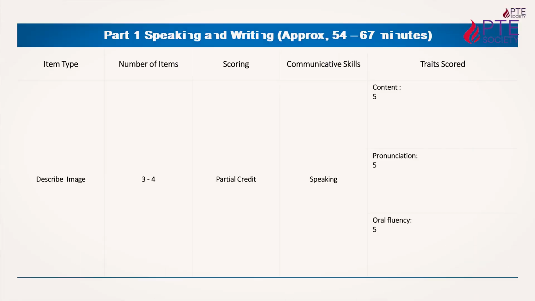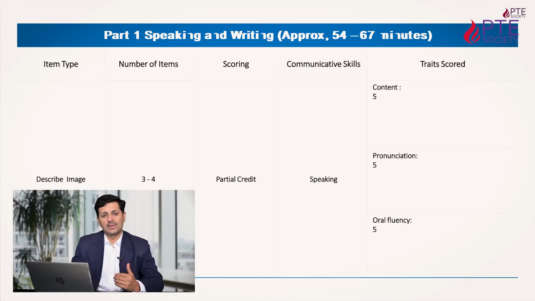Describe image is one image or any graph or something that will be in front of your screen, right? And you will get 25 seconds to prepare, and then you have to speak for 40 seconds. So again the machine is going to assess your pronunciation, your fluency, and the content. This question will contain 15 marks, and there will be 3 to 4 items for describe image, and again you are going to get partial credit.